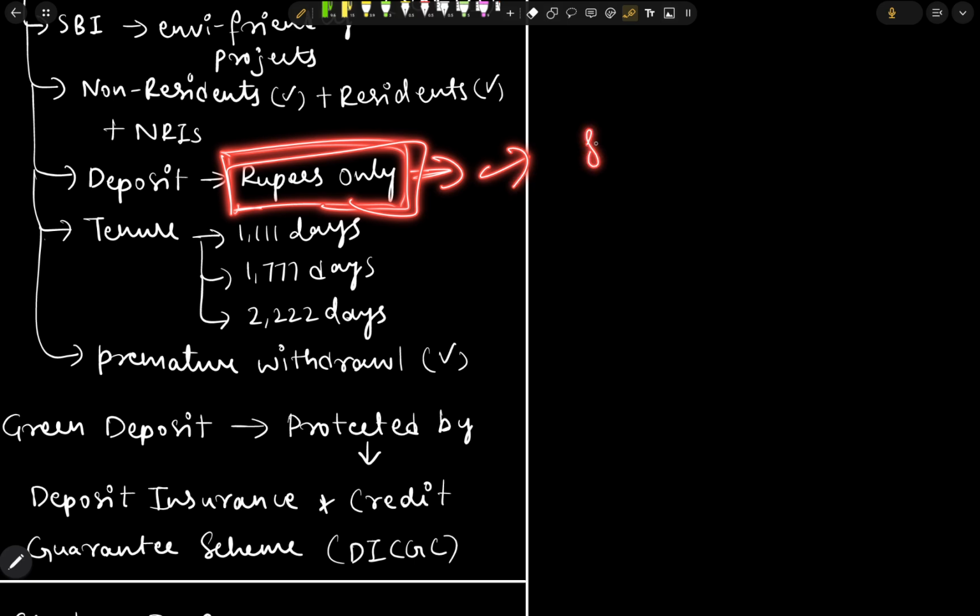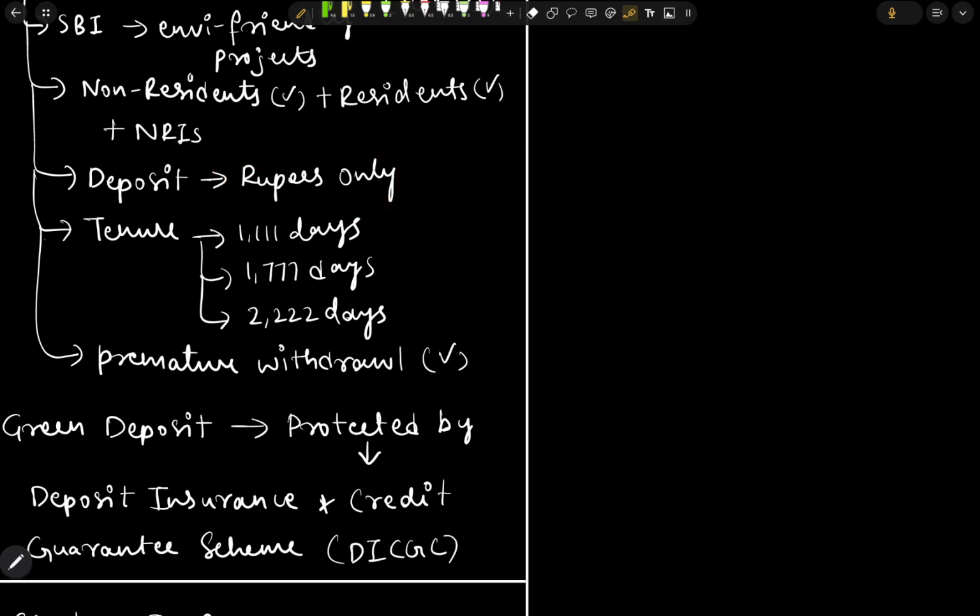And a person can deposit in rupees only. He cannot deposit in dollars. He can only deposit through rupees.